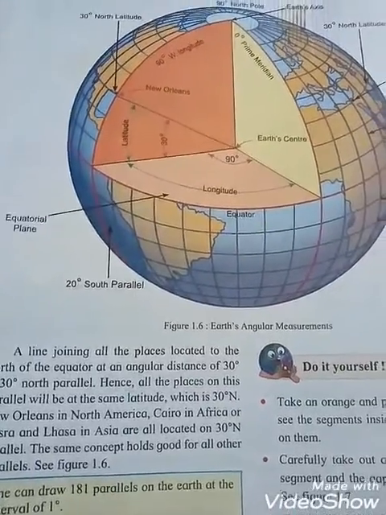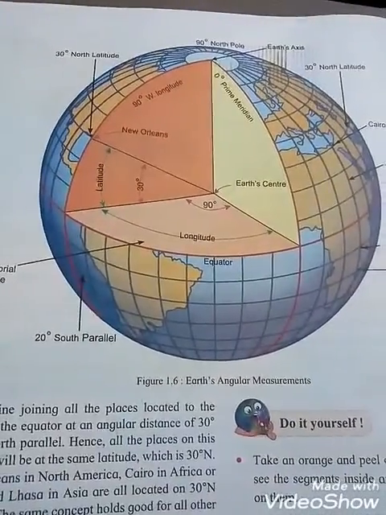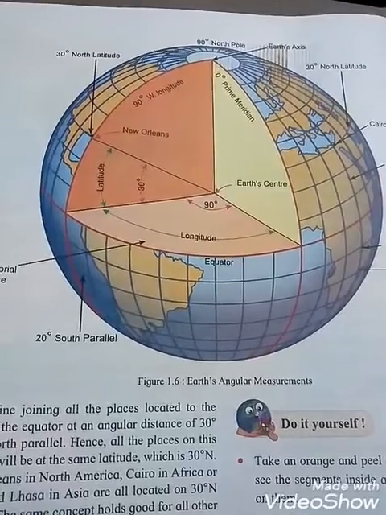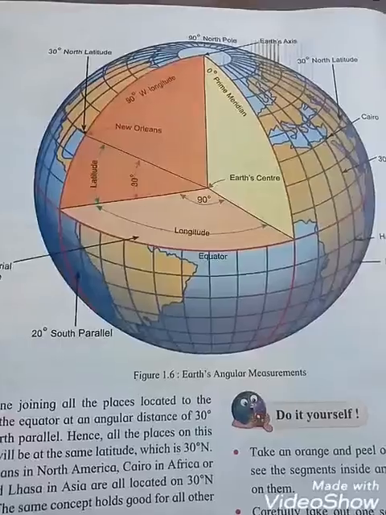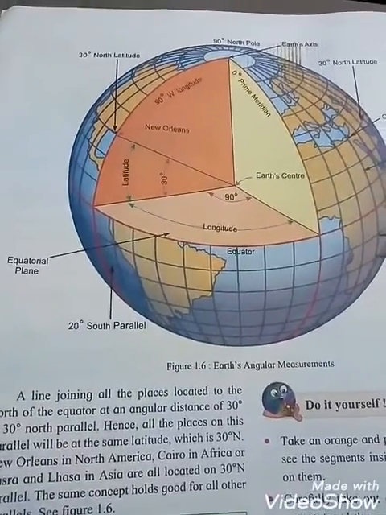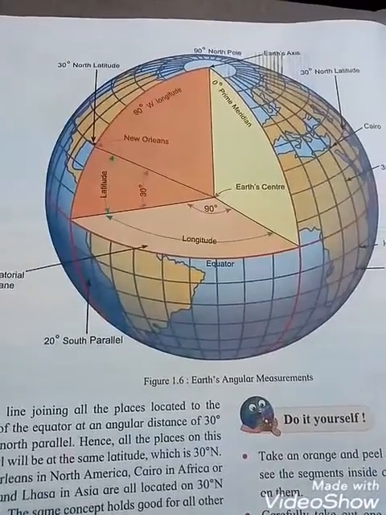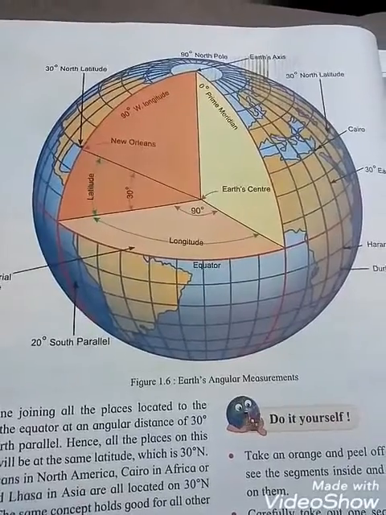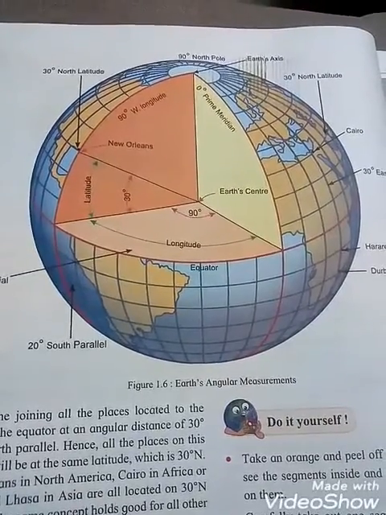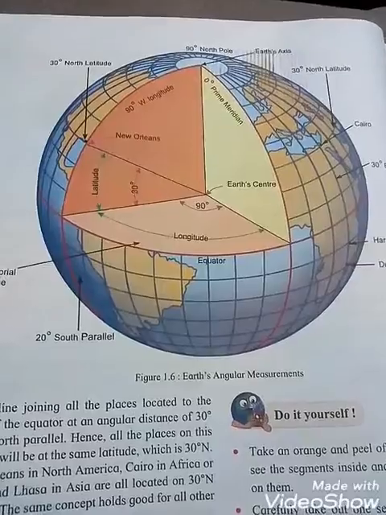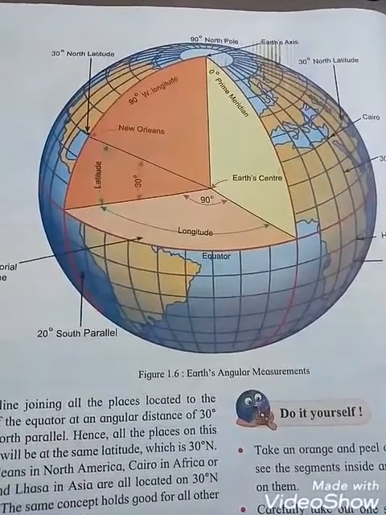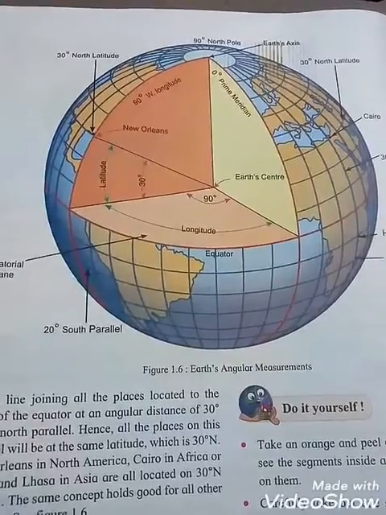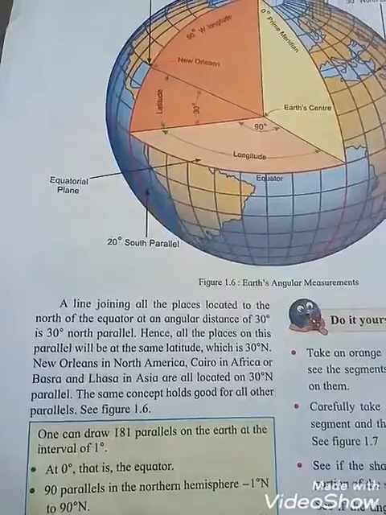So normally I say that students, we draw the same parallel, that's why every place has the same degree. Why? Because all are coming in one latitude, okay. So that's why we are measuring the angular distance from the center of the earth. So remember that from the center of the earth we are measuring the angular distance. Okay students, and the red color is the equator. Okay students, the upper part is north and below is south. Okay students, and the same concept holds good for all other parallels.